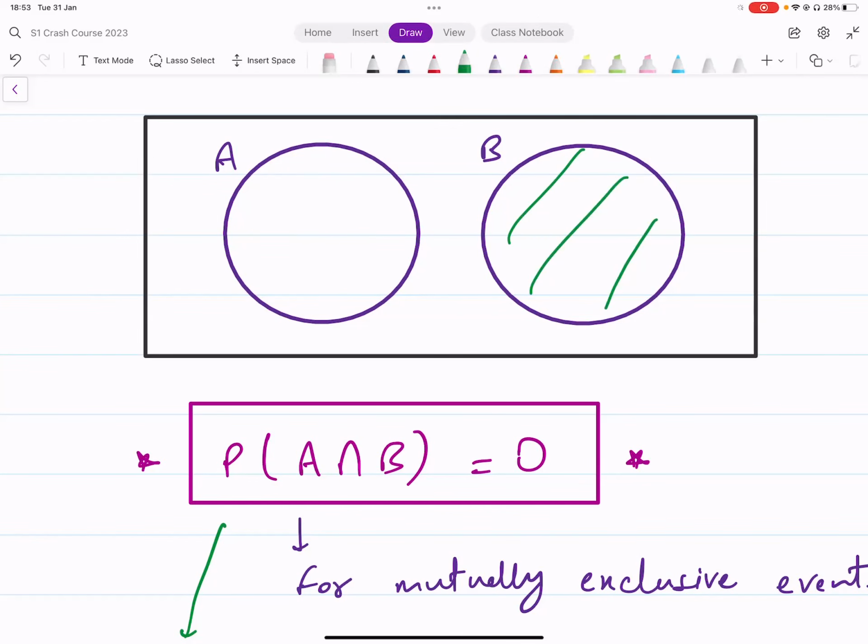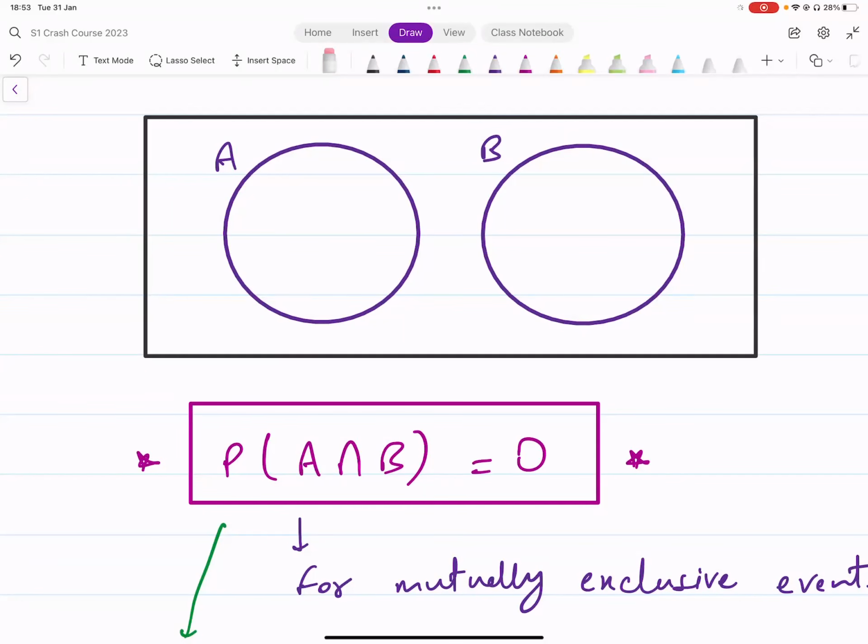So they are having an impact on the probability of the other event happening, because if one happens, the other cannot happen. So it is affecting the probability of the other. If you're in one circle, you cannot be in the other circle. All right, so there is an impact. So whenever you've got exclusive events, since they have an impact on each other, that means they cannot be independent.